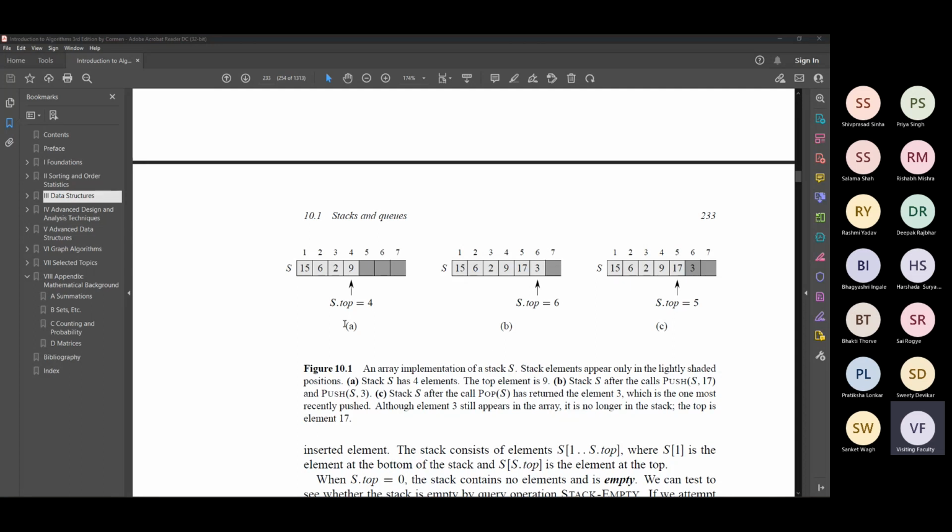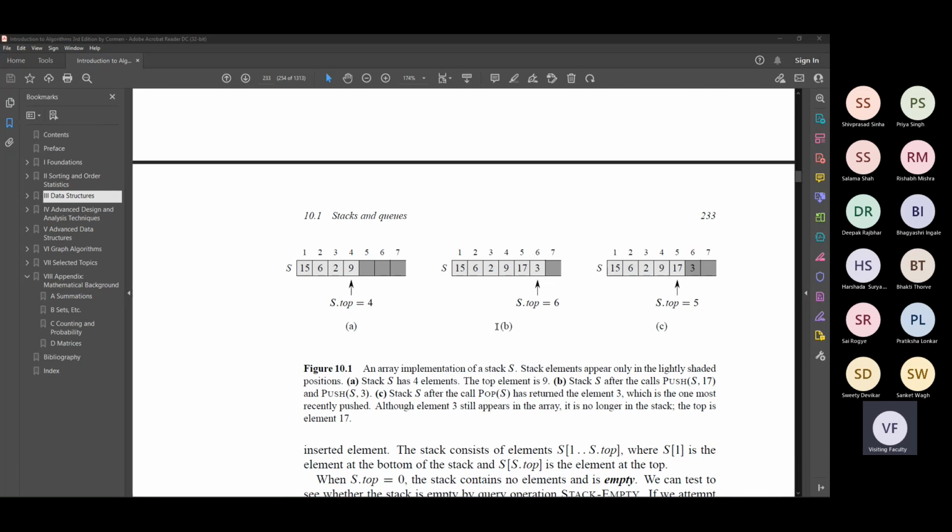So this is an example of a stack S. Currently at the moment there are 4 elements in this stack: 15, 16, 2, and 9. And what I called head, remember the head pointer, they are calling it top, S.top. The top pointer of S. So I will interchange between these notations. I might call it head, I might call it top. These are all the same thing and you should understand what I mean. There should not be any confusion. So S.top is here.